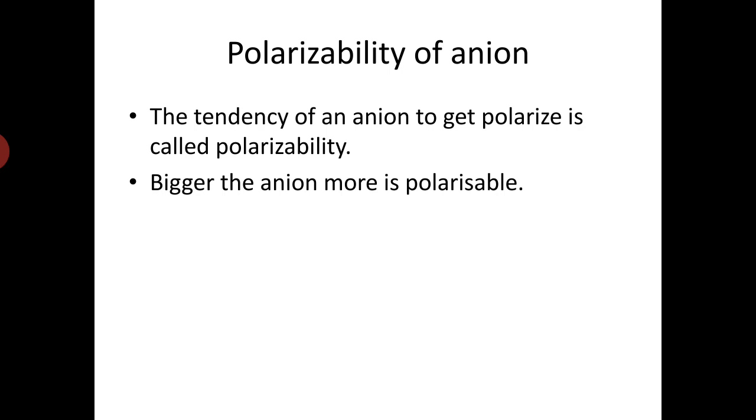Then the polarizability of the anion: whether the anion is in a condition to distort its electron cloud or not. The tendency of an ion to get polarized is called polarizability. The bigger the anion, the more easily it can be polarized. Very simple, because if it has a very large size, the nucleus is not capable of holding all the electrons.